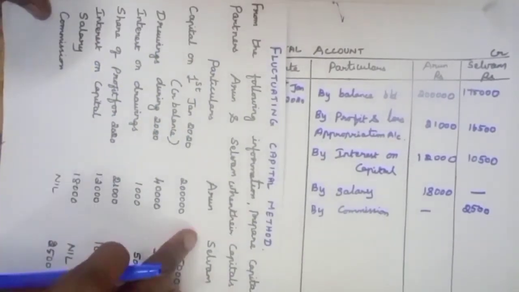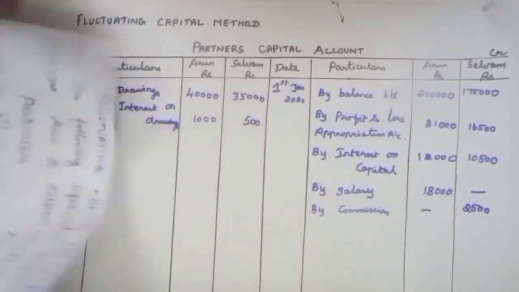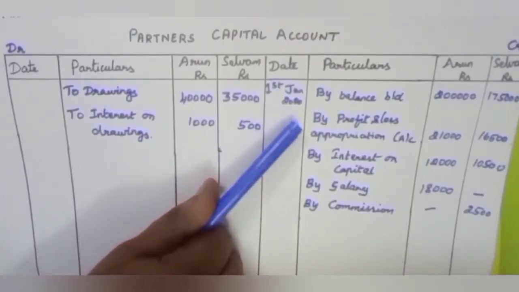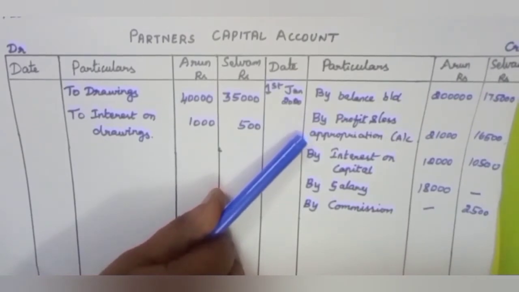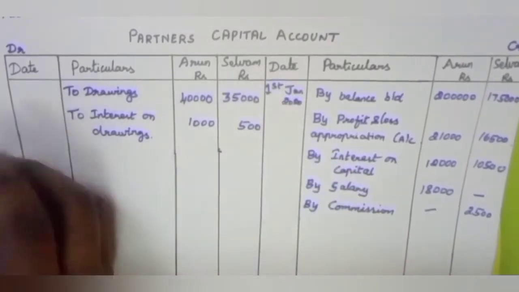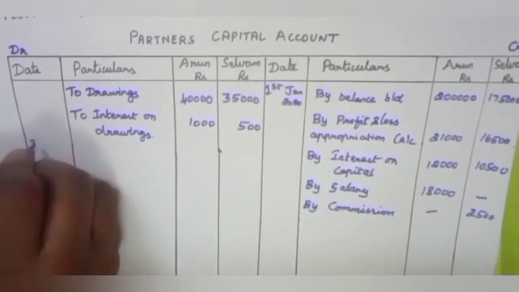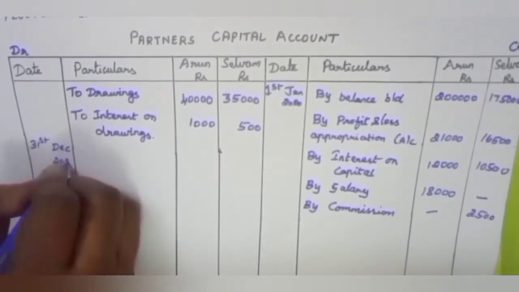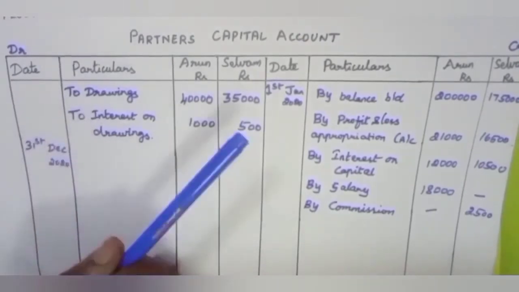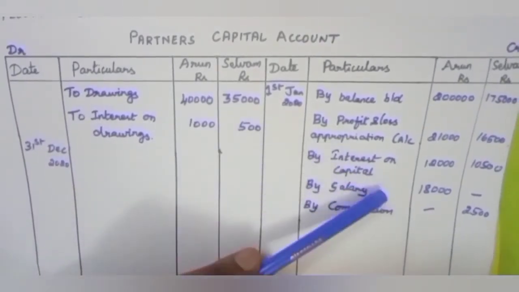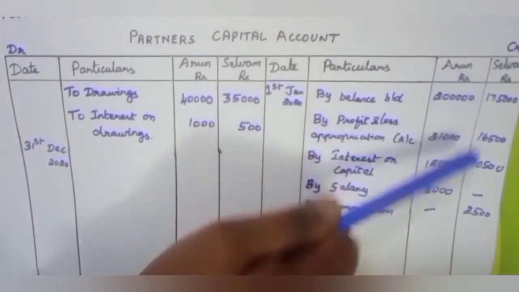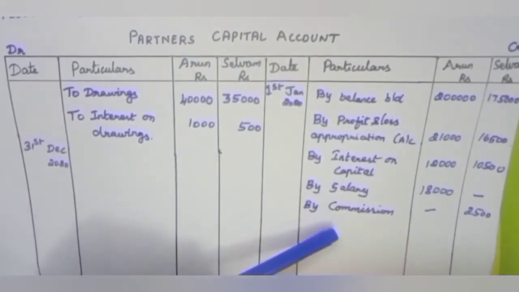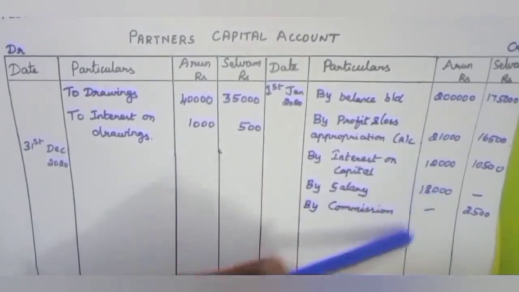At the end of the year, we have to close the partner's capital account. Accounting period starts on 1st January 2020. So we have to close the accounts on 31st December 2020. Now, total both the sides. The amount in the credit side is more than the debit side. So, we have to total credit side first.